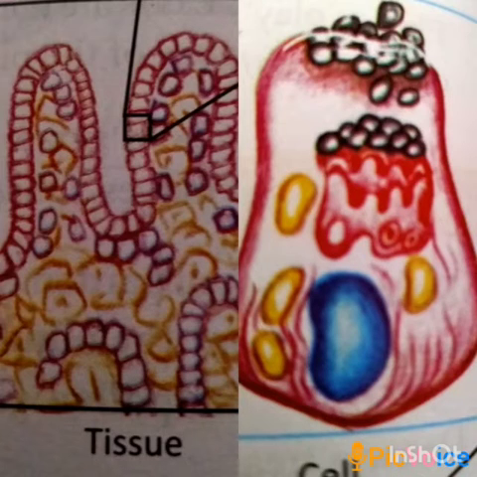Human and animal bodies are made up of many such organ systems which carry out different functions. For performing different functions, we have different organ systems like digestive system, respiratory system, circulatory system, nervous system, excretory system, skeletal system and reproductive system. These are the systems present in a human body. Now we will discuss all these systems one by one. The first one is the digestive system.